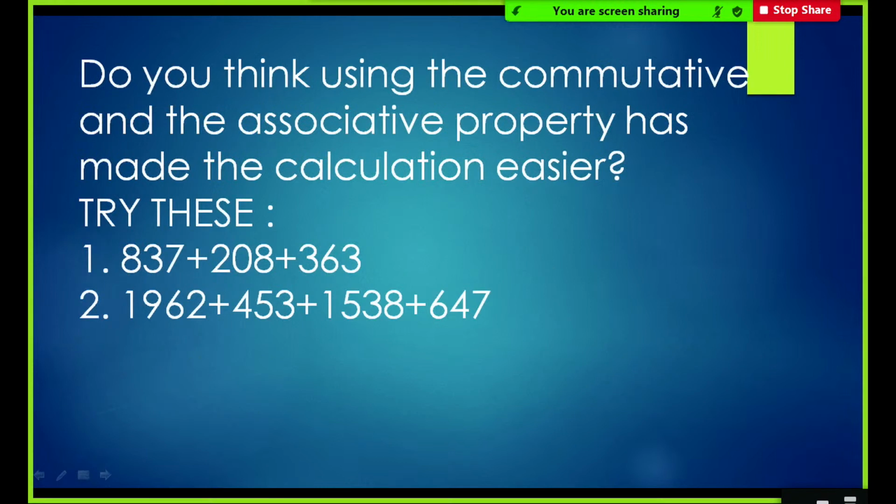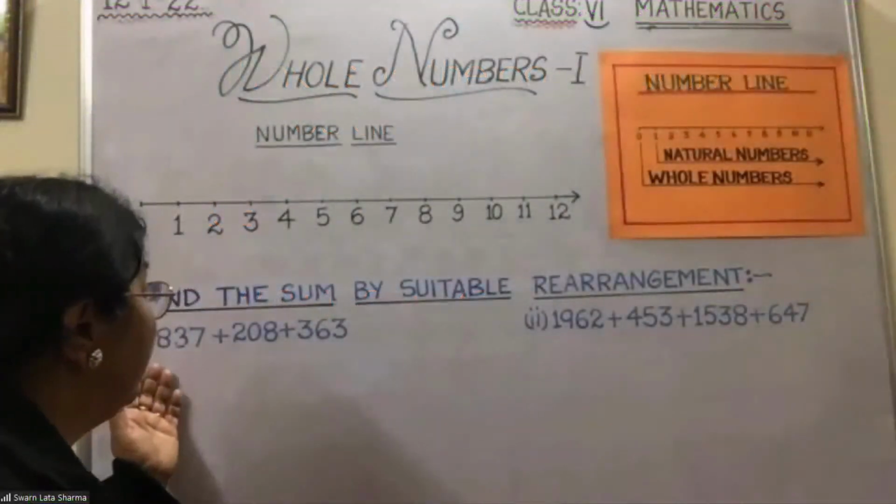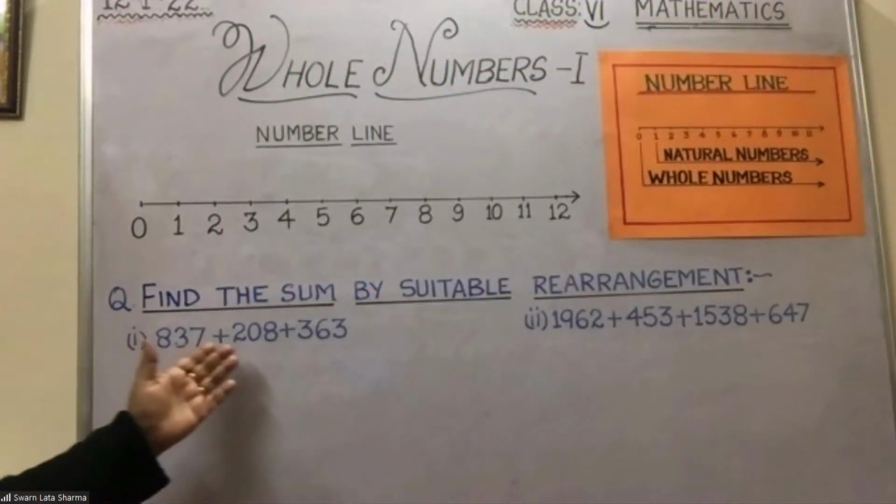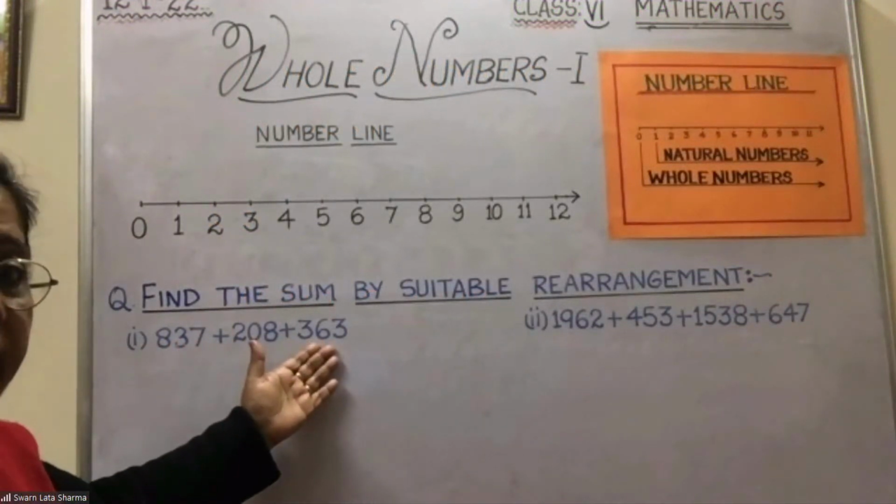Do you think using the commutative and associative property has made the calculation easier? Let us try this. See here on the board, I have the first question: 837 plus 208 plus 363.